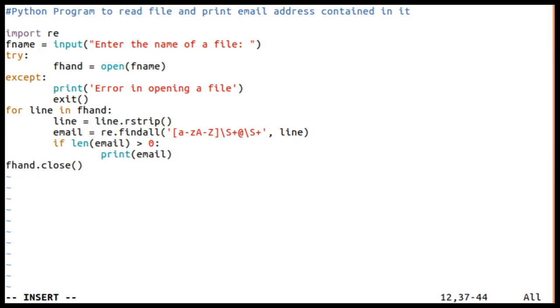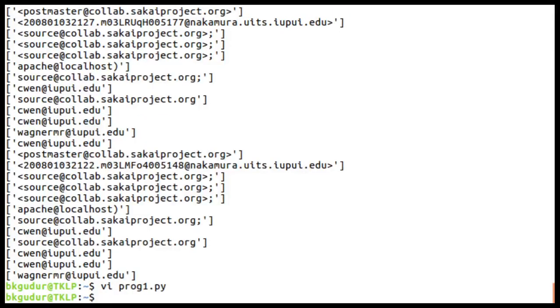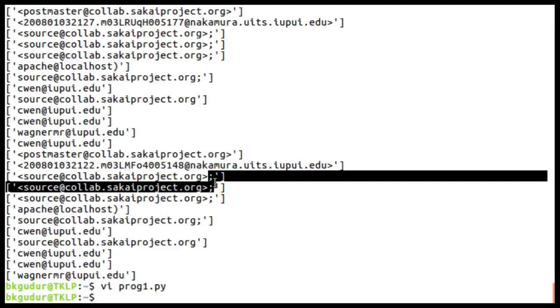In that case, A to Z, let us consider digits are allowed at the end. Previously it even extracted the email address with less than and greater than symbols, and even a semicolon.